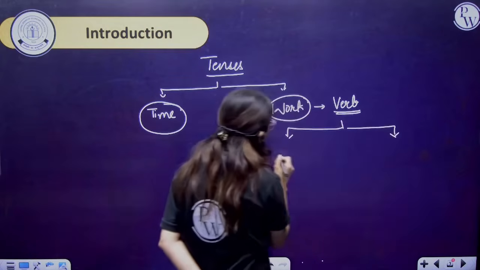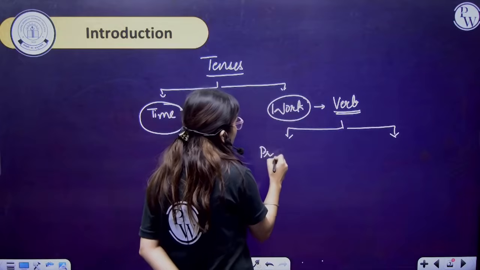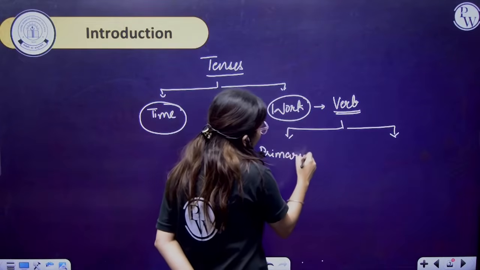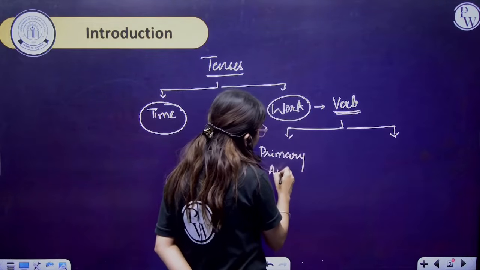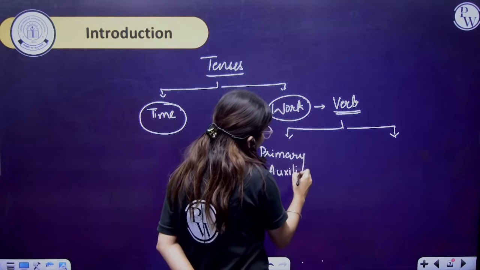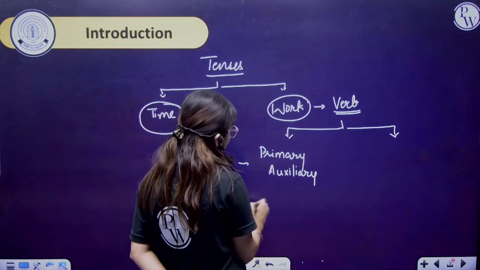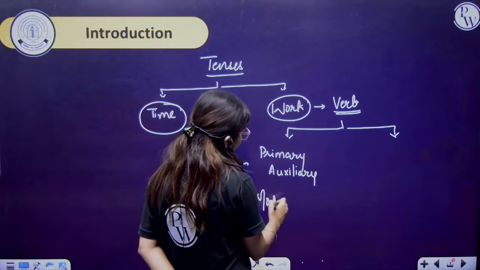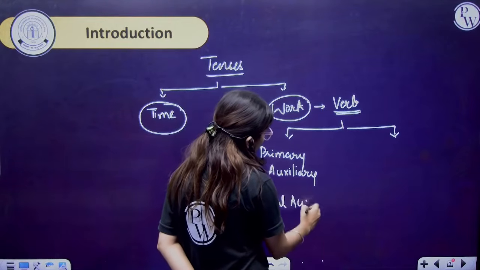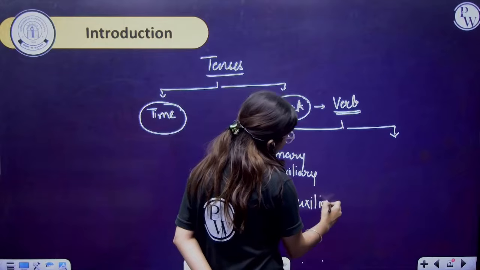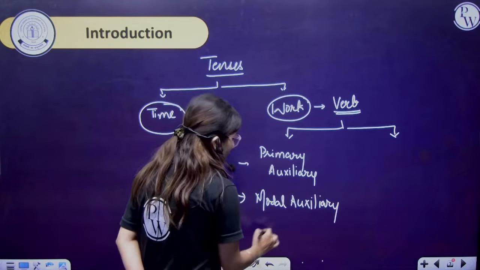That is, primary auxiliary and modal auxiliary.